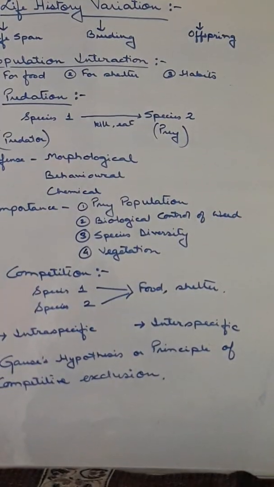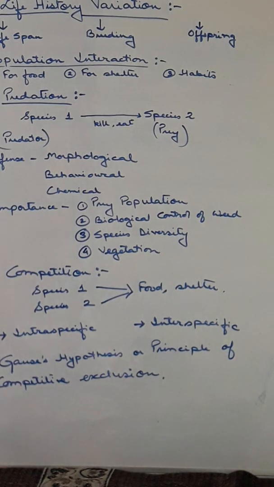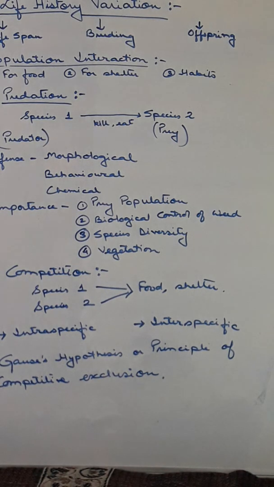Okay, good morning students. So today let's start the topic life history variation. Now life history variation means the different types of adaptations or different types of things which are related with the population. Now how different things are responsible for the variations, that is, different types of individuals present in the population, so these are responsible for life history variation.